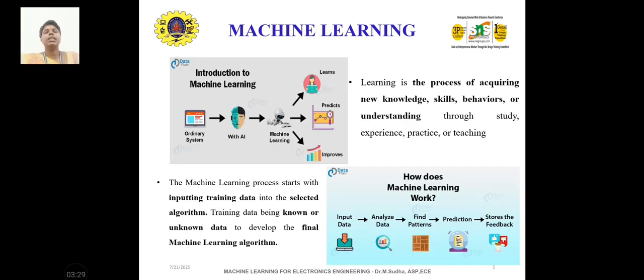And machine learning, here is the introduction to machine learning. In this slide also, how does machine learning work? These things we are going to see in the image of the introduction to machine learning.